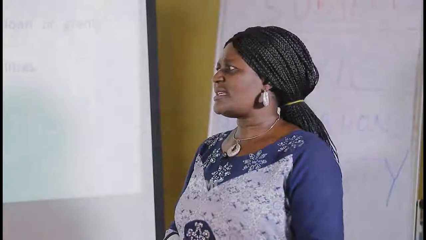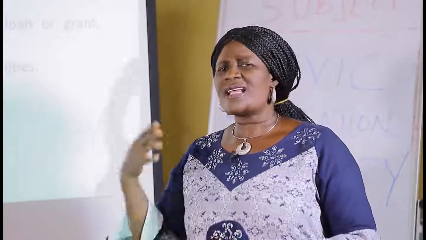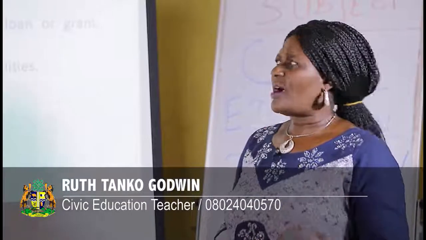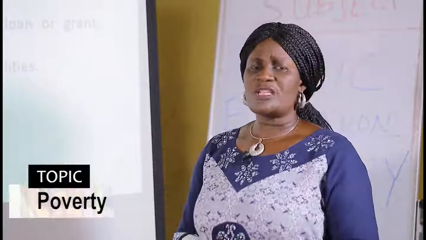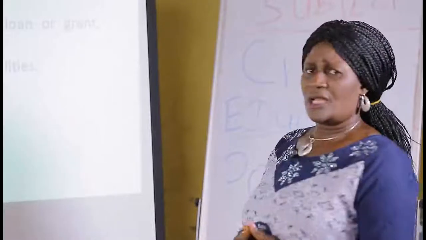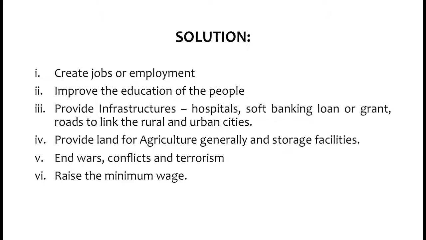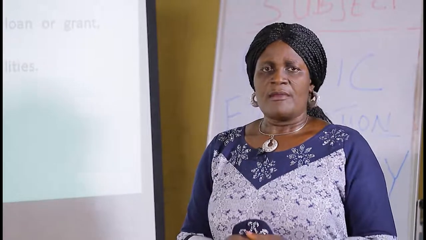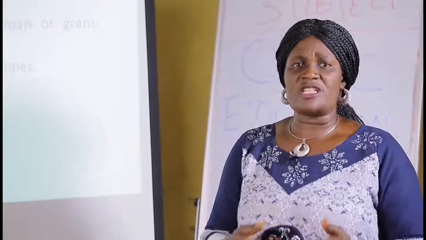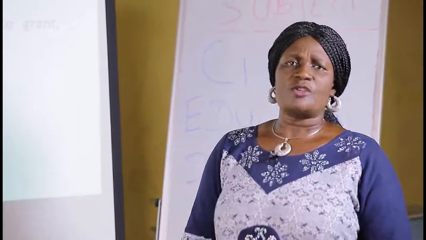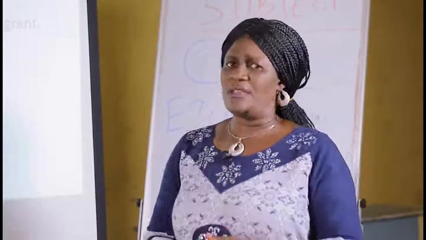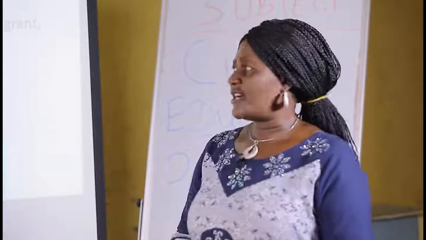My learners, we've discussed very well. These are so many reasons or consequences of poverty. Now, how can we look for solutions to this poverty so that we'll be able to drive away poverty from our society? Number one is create jobs or employment. The government, the non-governmental organization, individuals, and the community should be able to create employment so that when people are employed, they'll be able to drive away poverty.